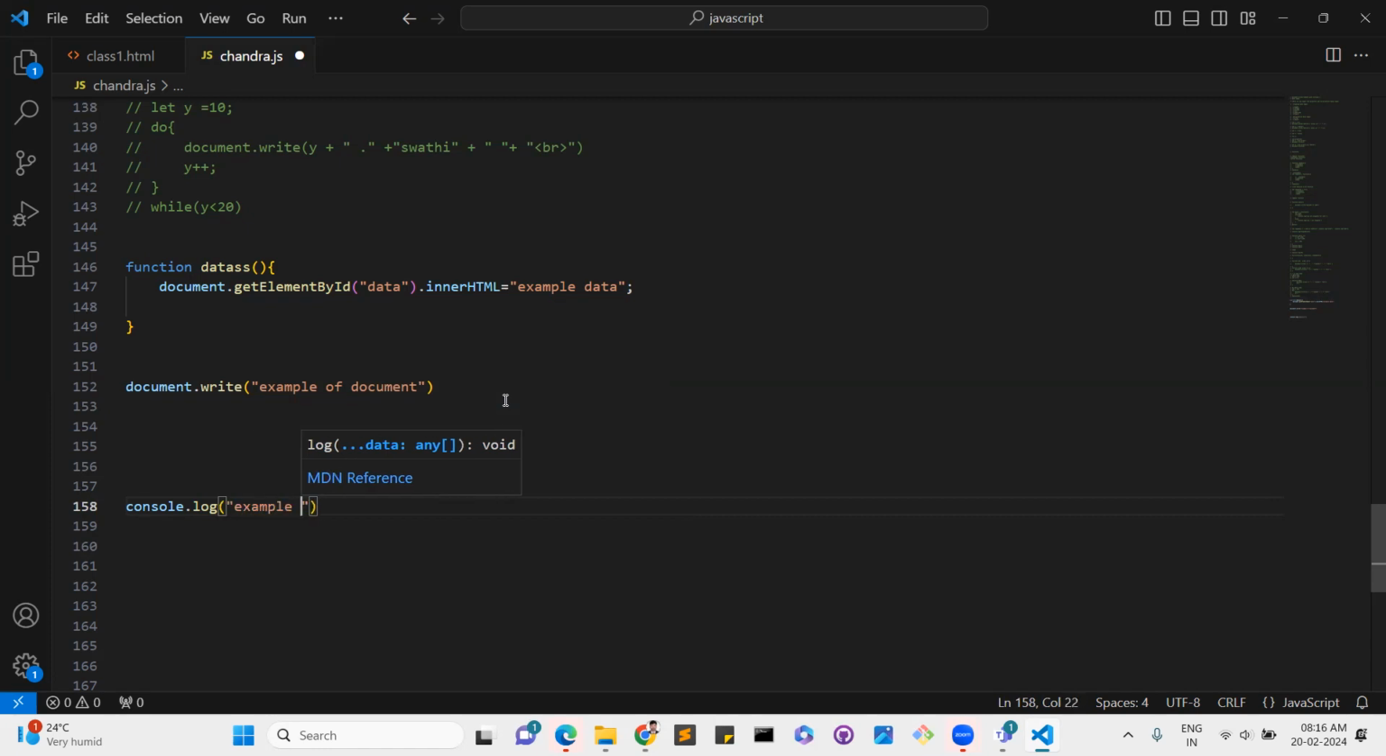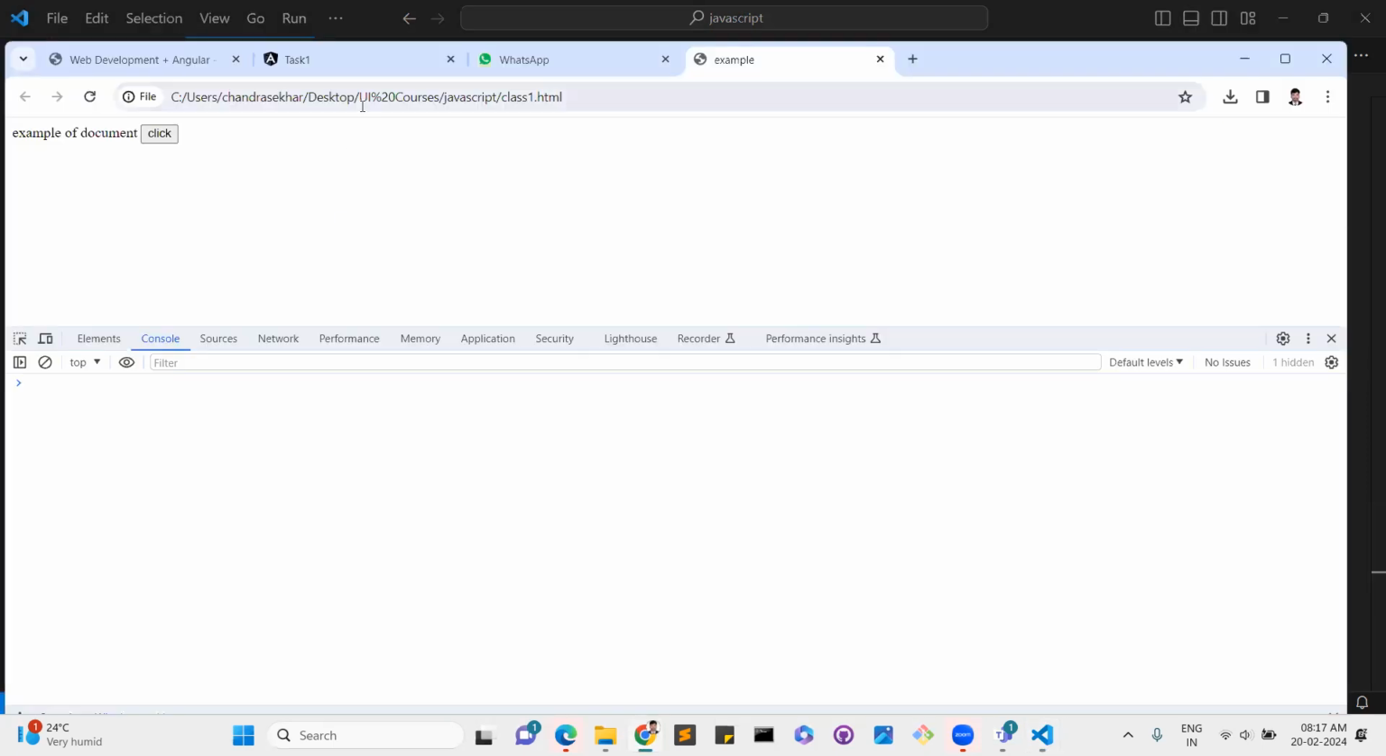So the console is very, very important. In real-time coding and application development, they use console.log only. I recommend you also use the console. See, whatever data is coming, we can check in the console whether the data is coming or not. Then after that, we can display data in the browser.